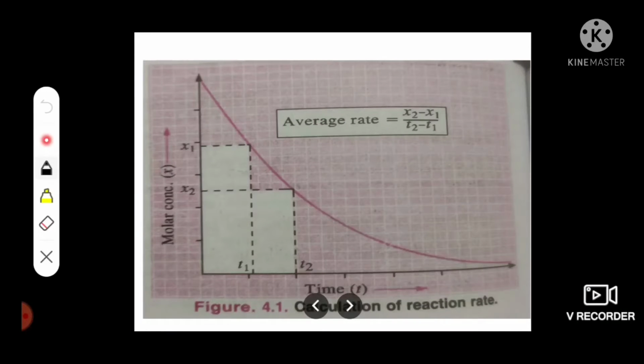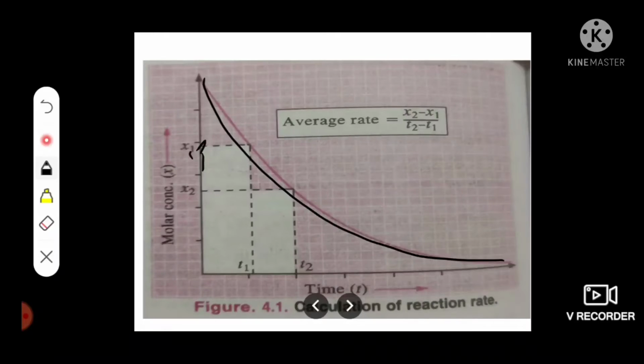The average rate of a reaction can be determined graphically. A graph is plotted between different values of molar concentration of reactant on y-axis and the corresponding values of time on x-axis. We have studied that concentration of reactants decreases with time.